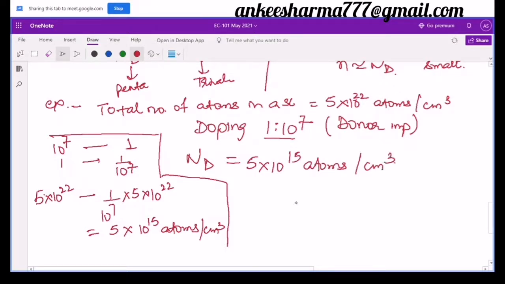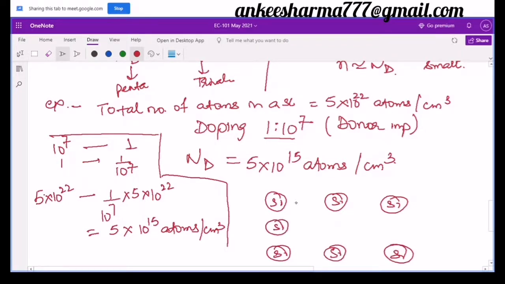centimeter cube. It means, earlier which we have studied, that a donor atom is added. So over there I have only discussed a silicon over here, second silicon over here, third silicon over here, then silicon here again, silicon here again, silicon here again, and silicon here. So in this case I have discussed only, for example, if I am adding a phosphorus over here, that for every 9 atoms I am going to have my 1 atom, but that is just for an example. In the actual cases we have different levels of doping. In my example over here I said for every 10 raised to the power 7 silicon atoms I am going to have 1 phosphorus atom.